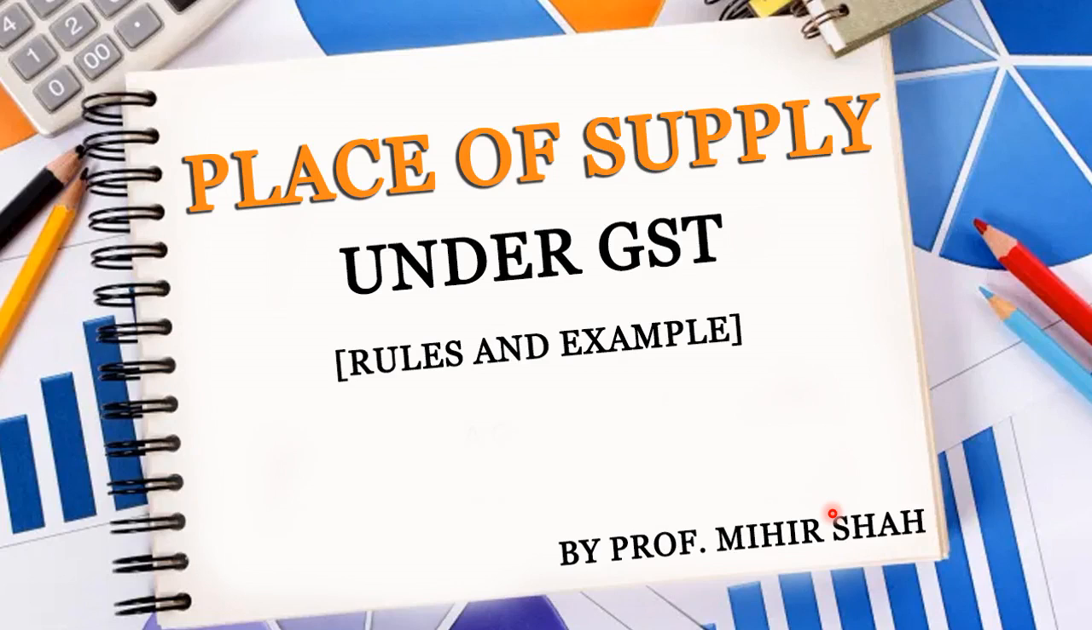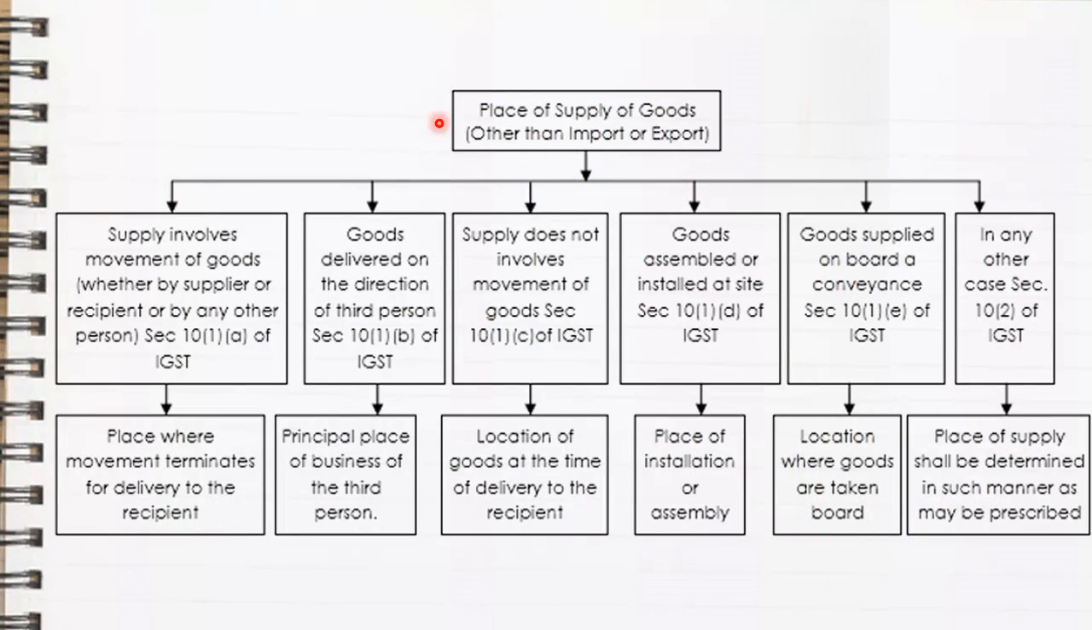In this video, we are going to learn various rules and principles of place of supply under GST along with examples. So now let us start with first viewing the various rules of place of supply. Now, under place of supply, there are basically five rules which you have to remember very well.